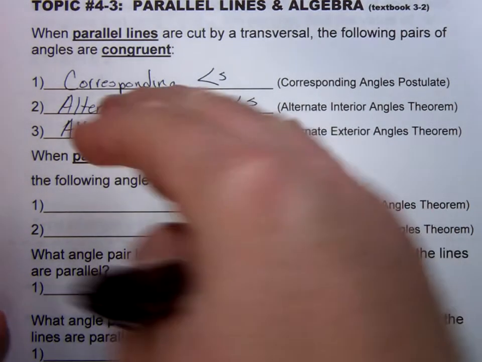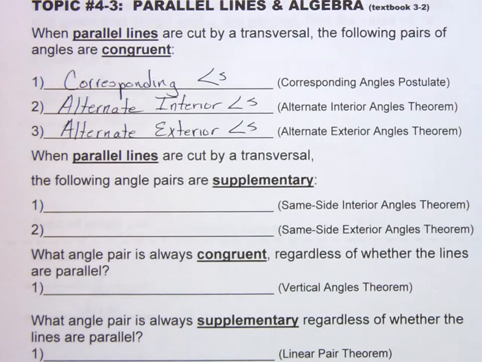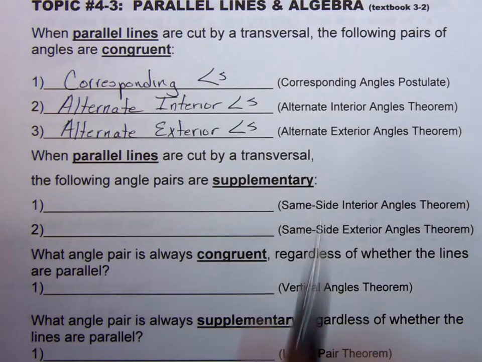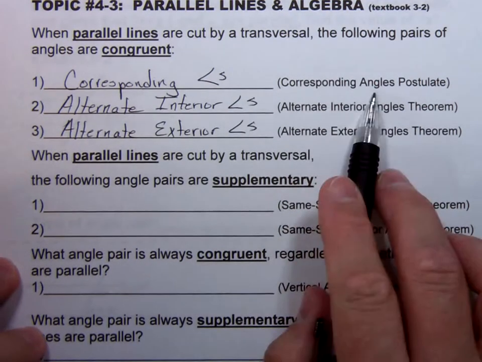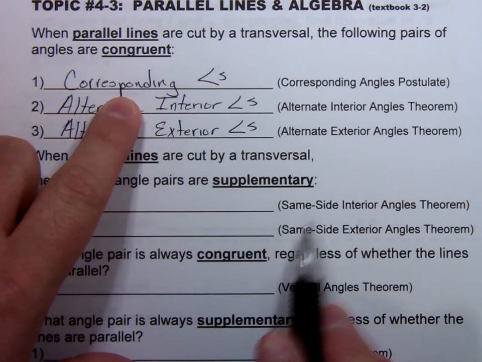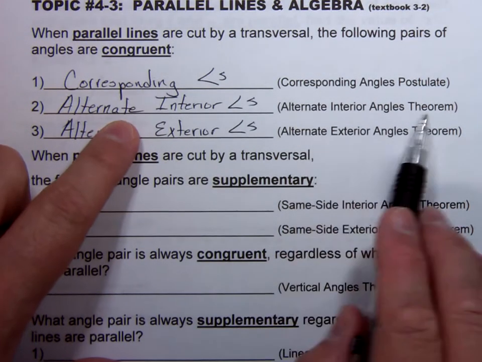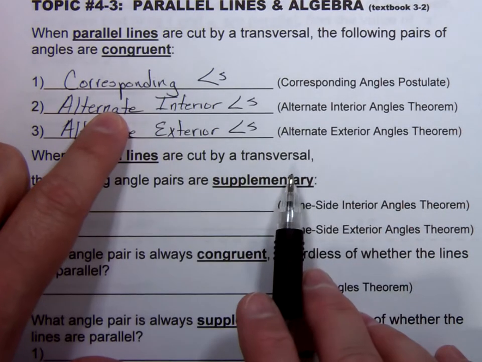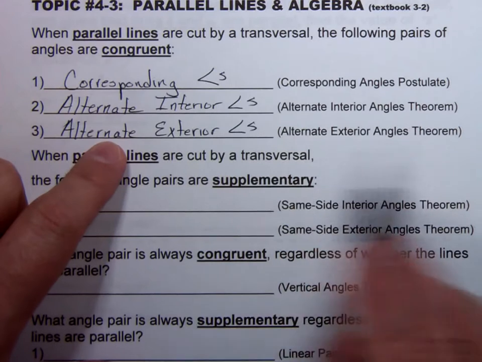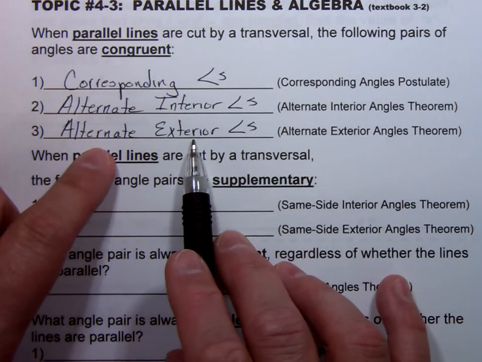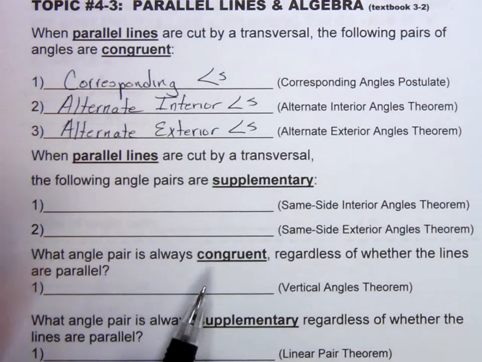But we write in the notes like this instead of making you write out all the words over and over again with each postulate and theorem. So the corresponding angles postulate says that corresponding angles are congruent when parallel lines are cut by a transversal. The alternate interior angles theorem says that alternate interior angles are congruent when parallel lines are cut by a transversal. And the alternate exterior angles theorem says that alternate exterior angles are congruent when parallel lines are cut by a transversal.